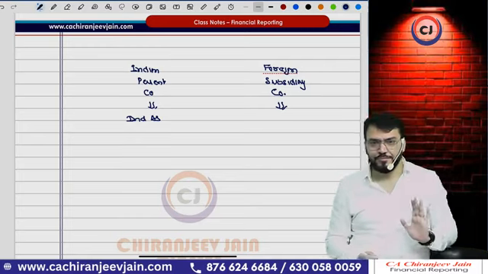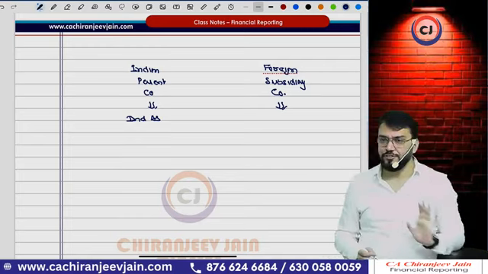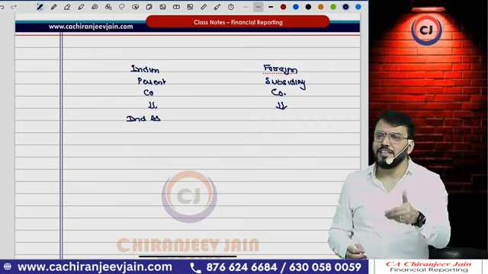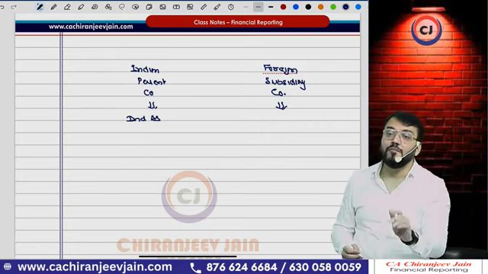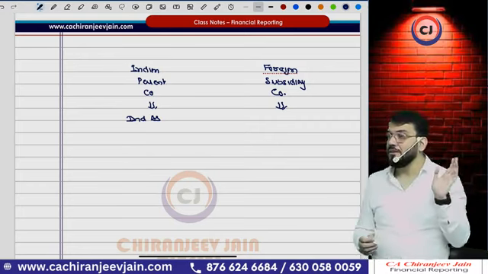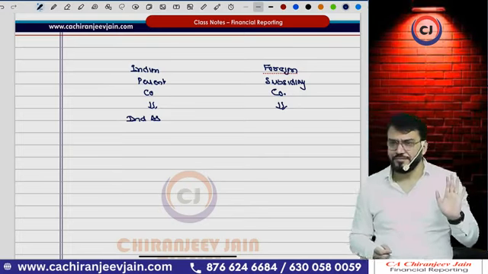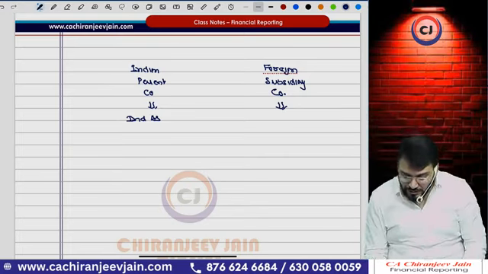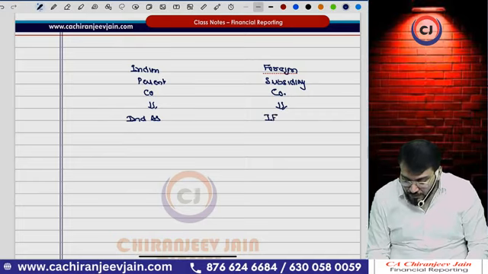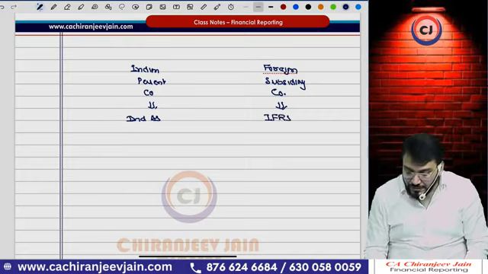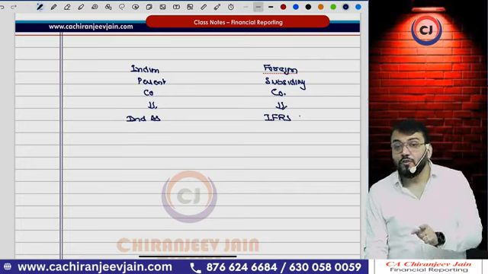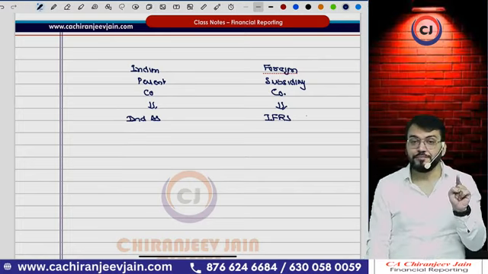No, whatever they are following, we are not discussing about those companies. So I can write down either they are following their own GAAP or they are following IFRS. Let us say they are following IFRS. Understood? So they are following IFRS for their own reporting purpose.